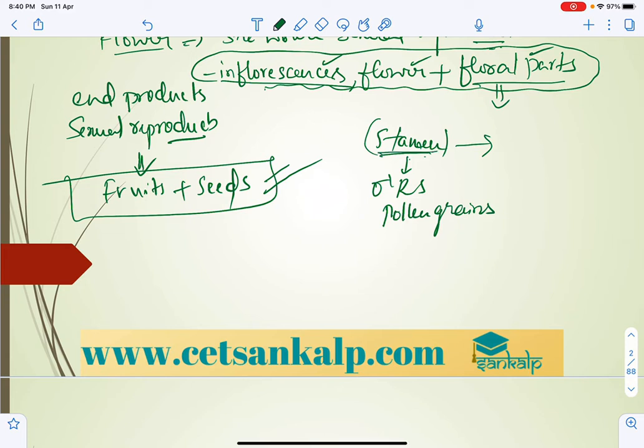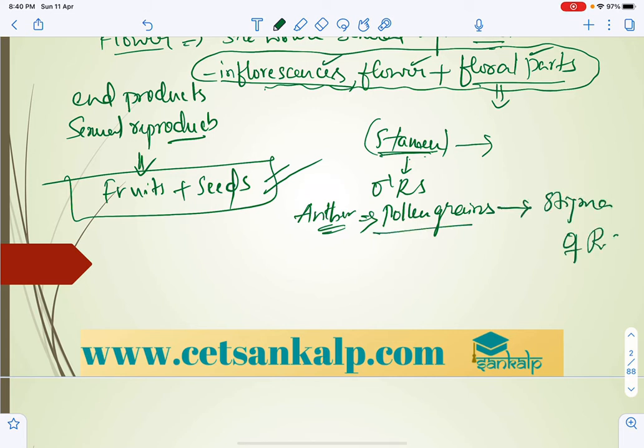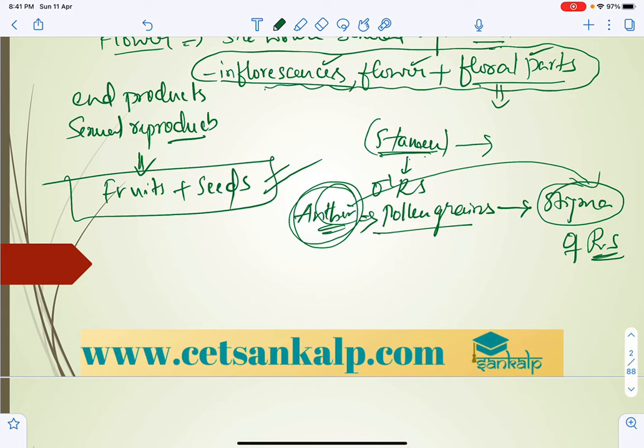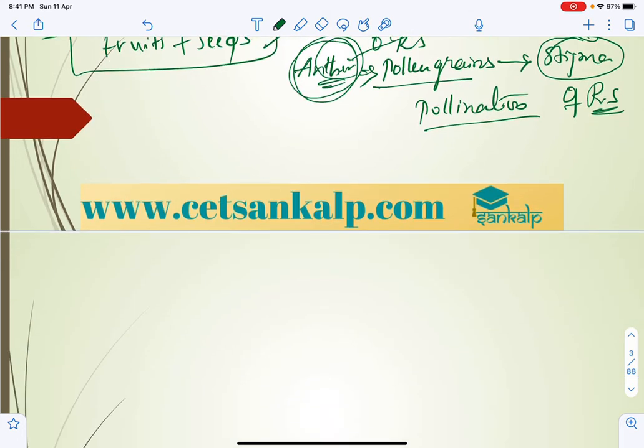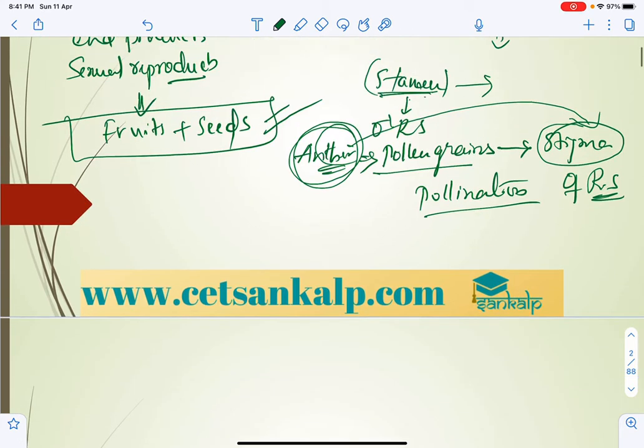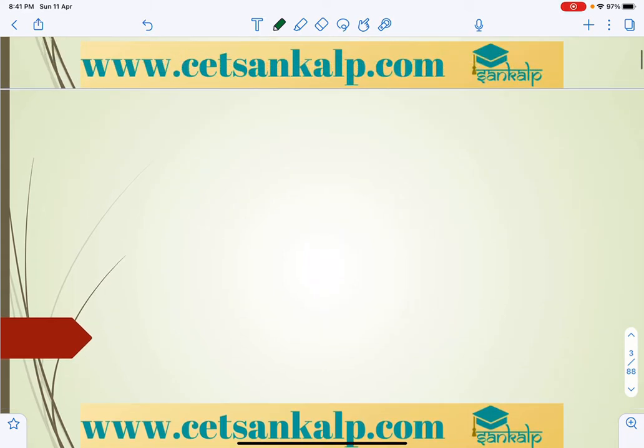In the anther of the stamen, pollen grain production takes place, and they are transferred to the stigma of the female reproductive part. This transfer of pollen grains from anther to stigma is called pollination. We are going to discuss the different types of pollination, and how it helps in double fertilization in angiosperms, embryo development, and finally fruits and seeds. So let us move on to the structure of flower.